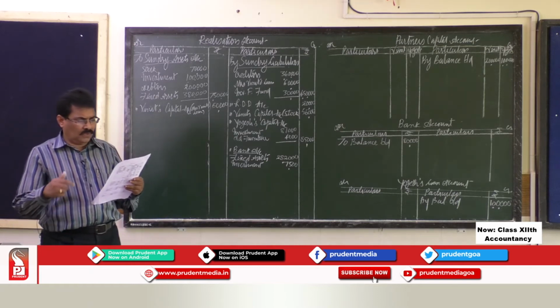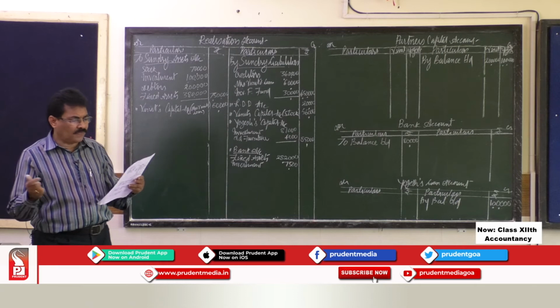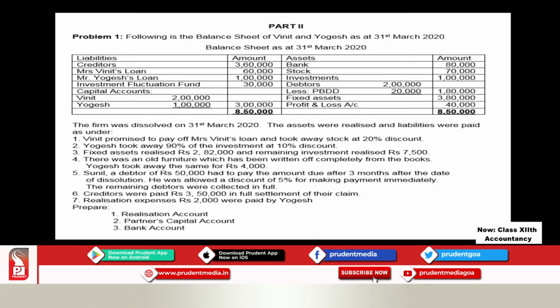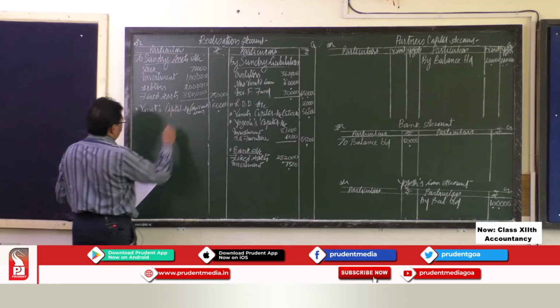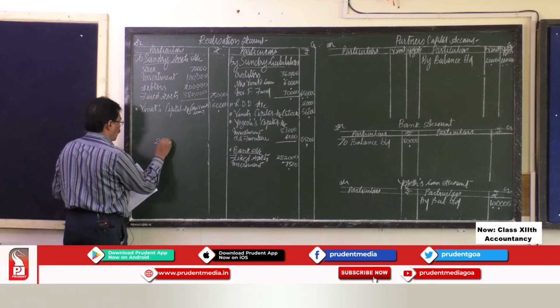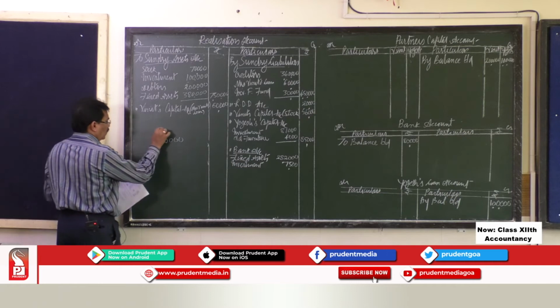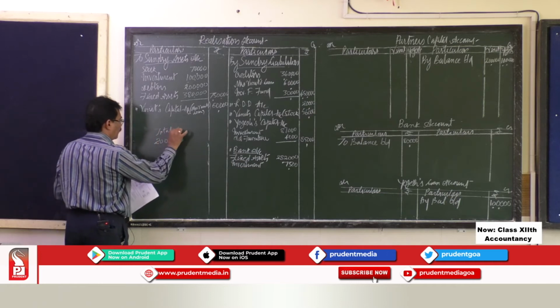To pay the amount due after 3 months from the date of dissolution, but he was allowed a discount of 5% for making payment immediately. Now your total debtors is 2 lakh. Total debtors were 2 lakh. This is the total debtors.